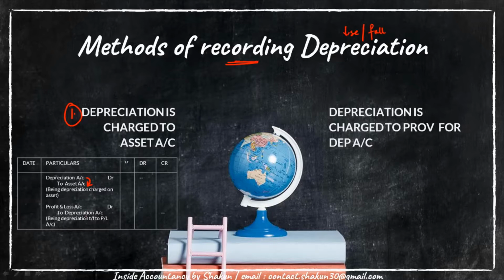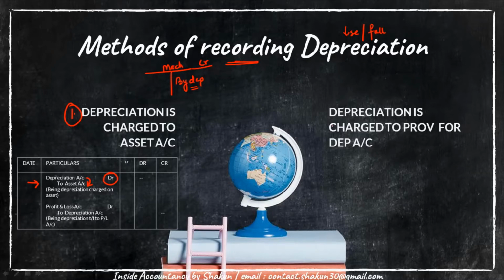Then the depreciation finally is transferred to P&L account. So we are more concerned about the first entry, that the depreciation being an expense is always debited and it is charged to asset account. You remember in the previous videos when we used to prepare the machinery account or any particular asset account, depreciation was always shown on the credit side. So on the credit side you used to write depreciation. That was evidence that we were following this method where depreciation is charged to the particular asset account.